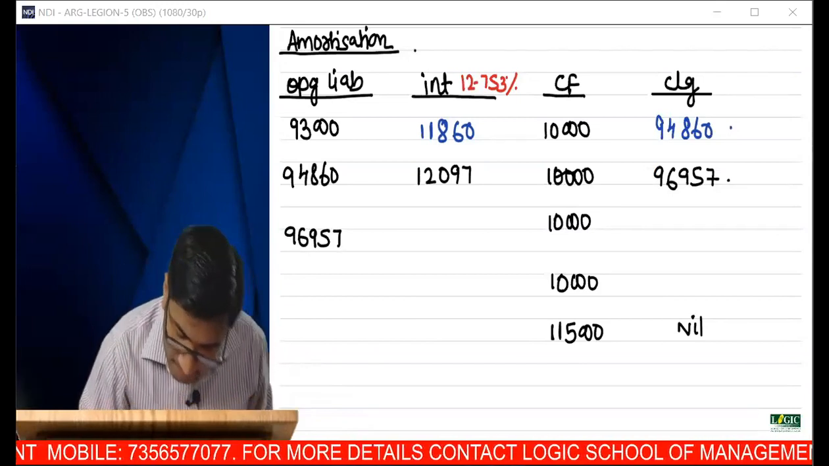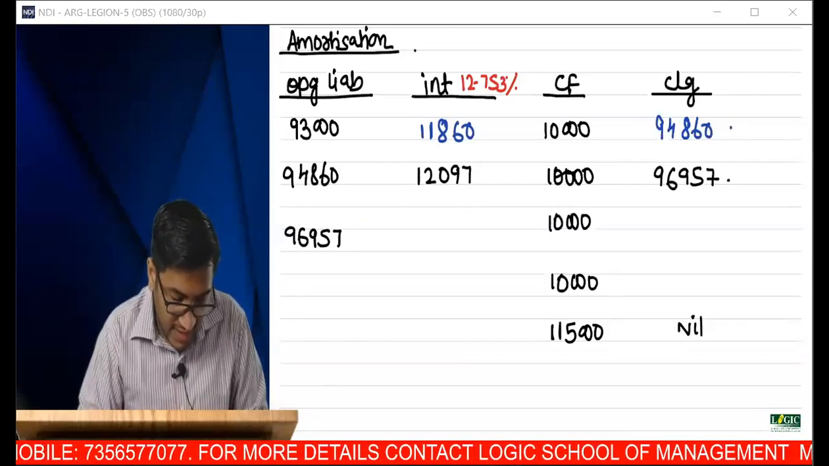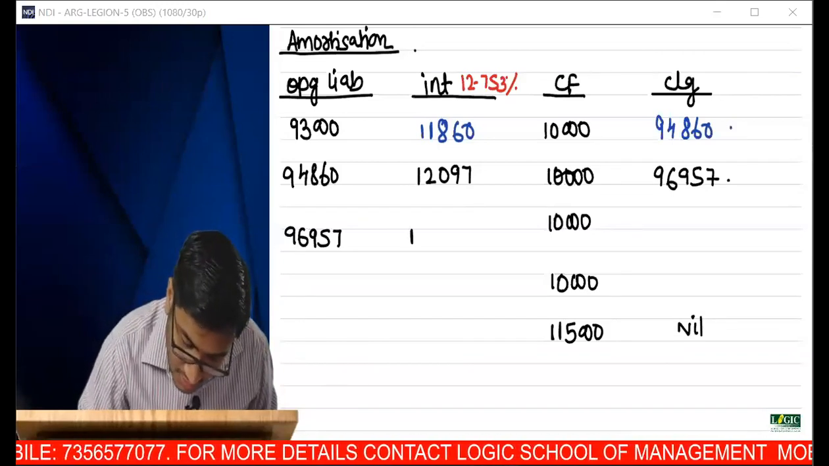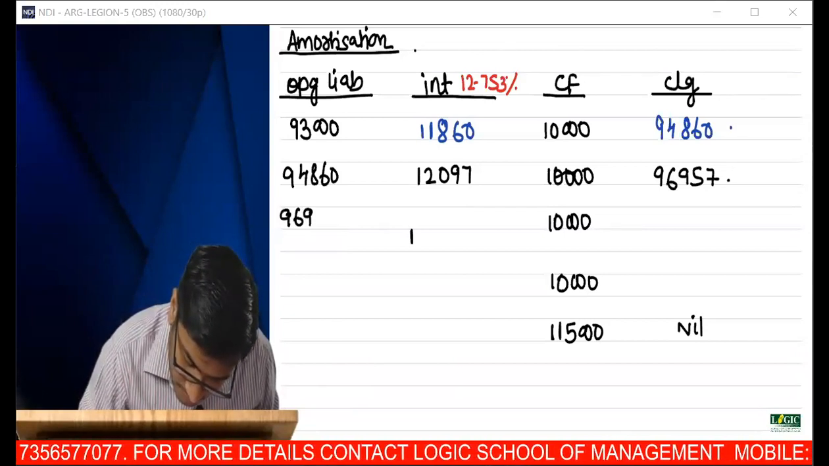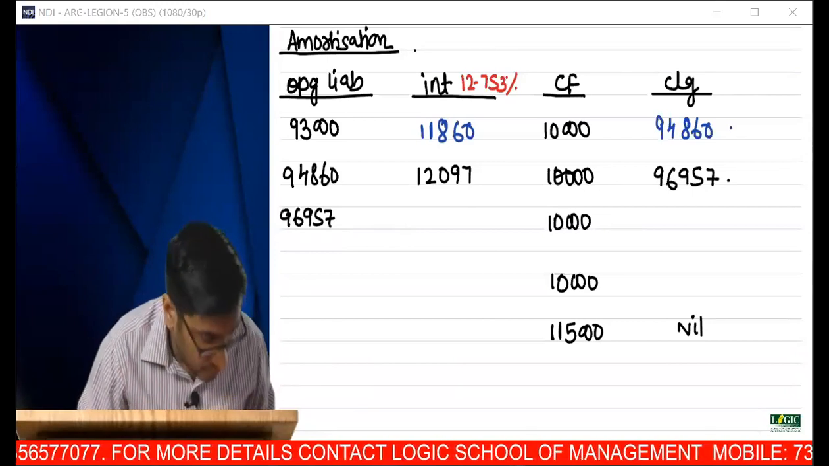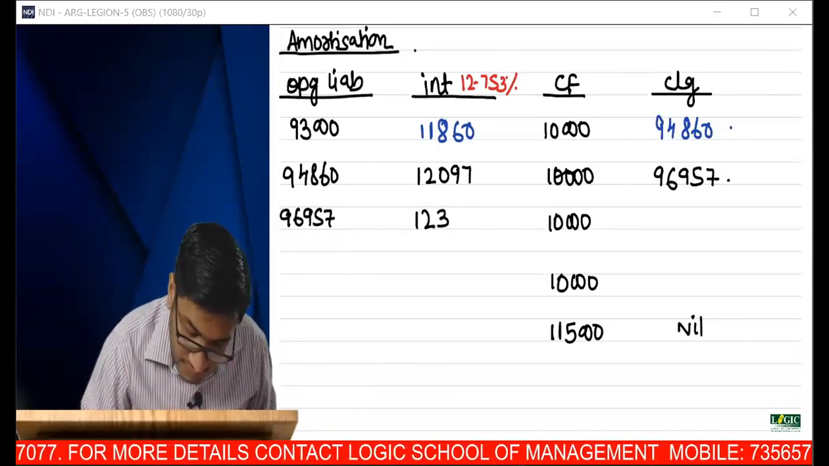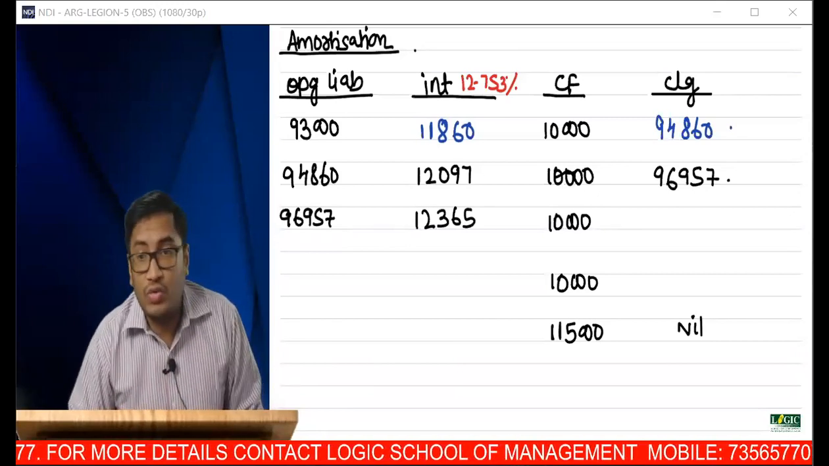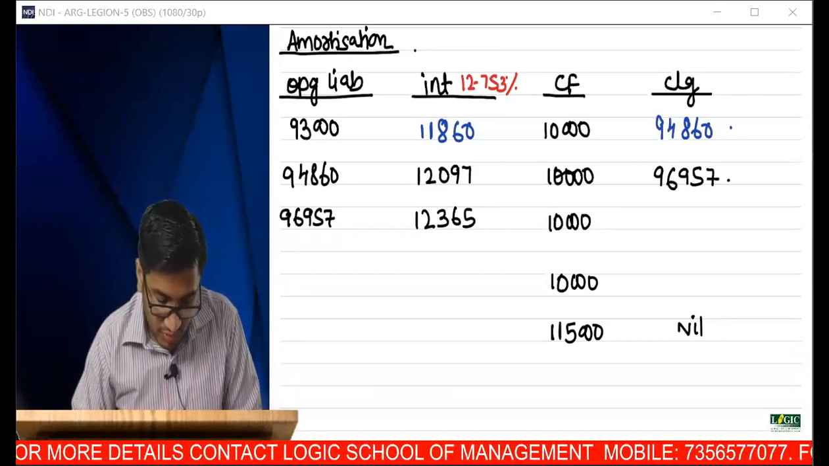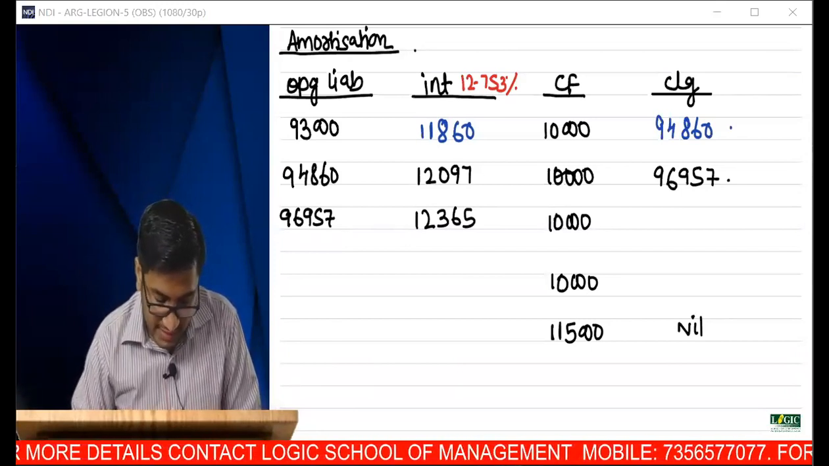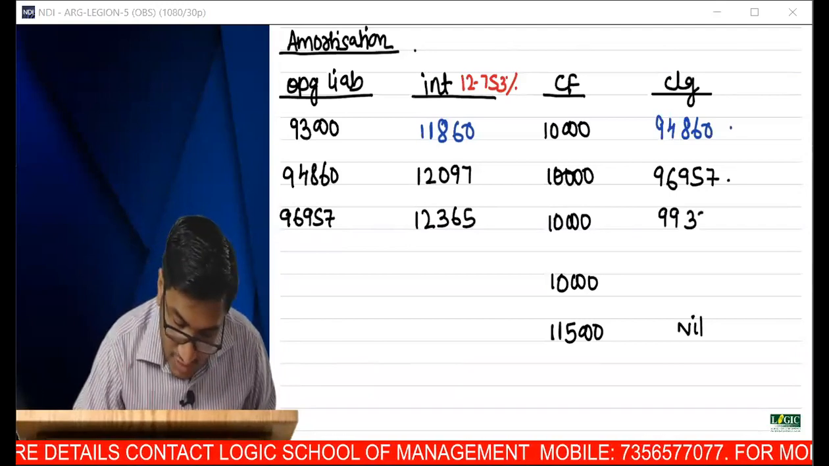96,957 into 12.753%. 12,365. So 96,957 plus 12,365 minus 10,000 will give you 99,322.